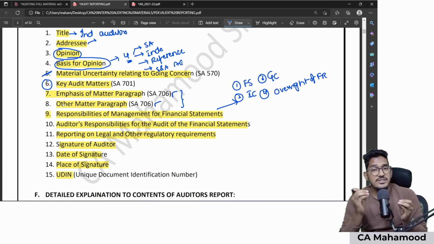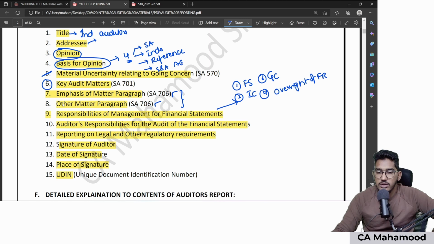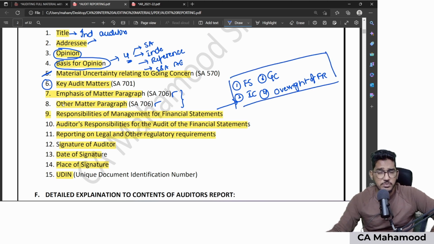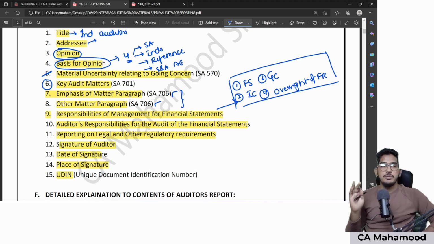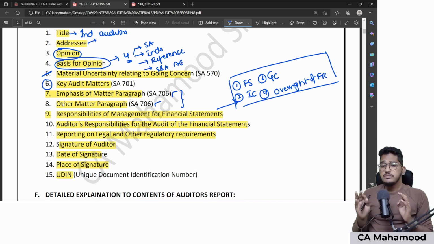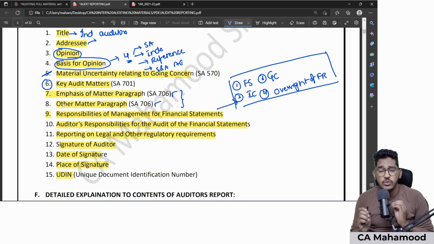So who is having oversight, who is controlling that financial reporting process, that also I should identify and mention in the responsibilities of management. That's all. So these four things must come in your management responsibility paragraph. What are the four things? Preparation of financial statements, design and implementation of internal control system, making an assessment regarding going concern, and who are having oversight over the financial reporting process.